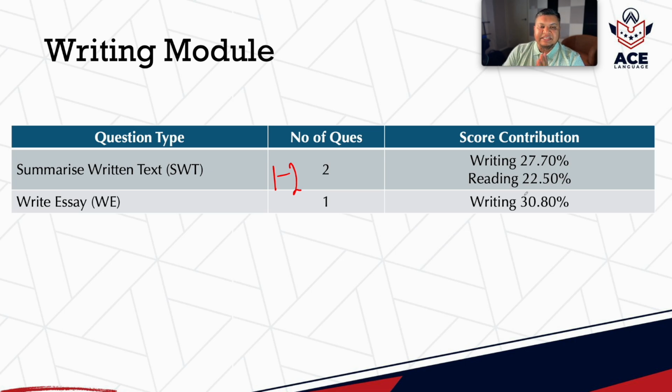Summarize written text currently doesn't contribute that much towards your writing and reading module. Its contribution is very moderate. But from 7th of August, the contribution will be huge. In the writing module, it will contribute 27.7%, and in the reading module, it will contribute 22.5%, which you can understand is a staggering increase from below 5 to 10%.